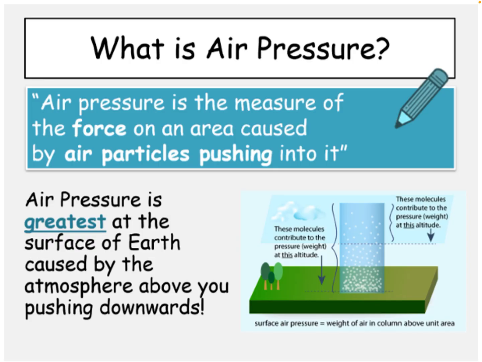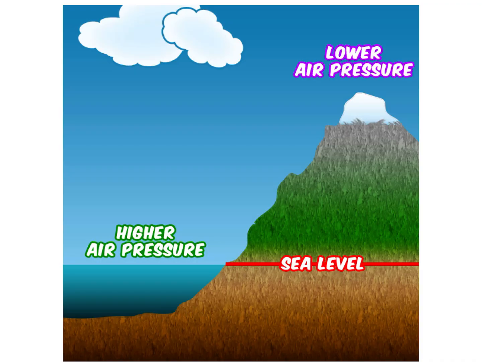So again, what is air pressure? It's the weight of the air pressing down on us. We call it atmospheric pressure. You can also call it air pressure. Air pressure is greatest at the surface of the earth where we are, because it's caused by the atmosphere pressing down on top of us. So the closer you are to sea level, to the surface of the earth where we are living, the higher the air pressure pressing down on us.